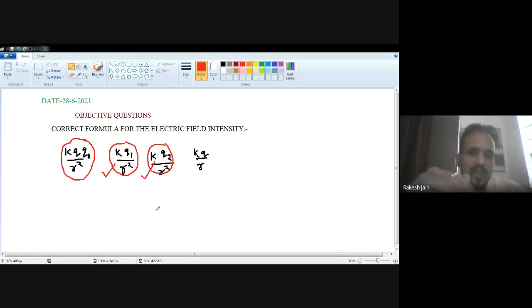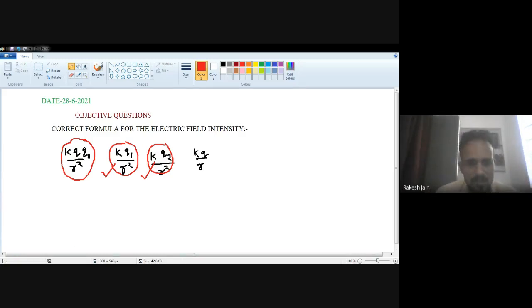So KQ1 upon R square, it means Q1 may have experienced the force. That's why that answer is correct. KQ2 upon R square, maybe according to the question Q2 experienced the force, because it is not mentioned whether you have to find the electric field intensity on Q2 or on Q0 or on Q1. That's why both answers are correct.